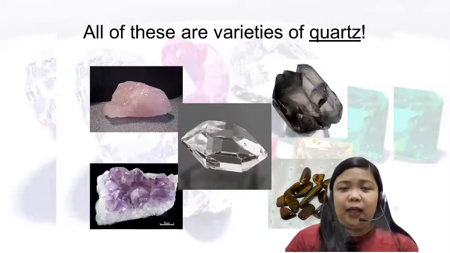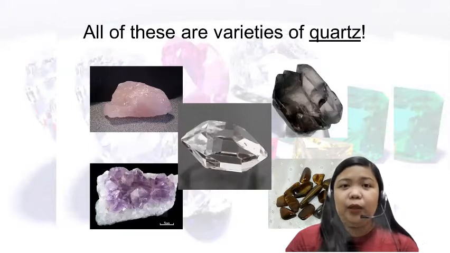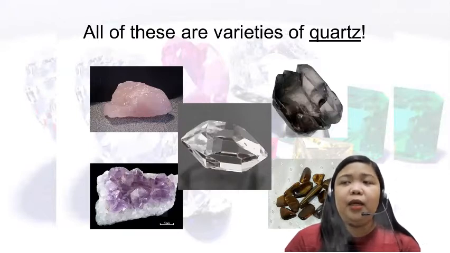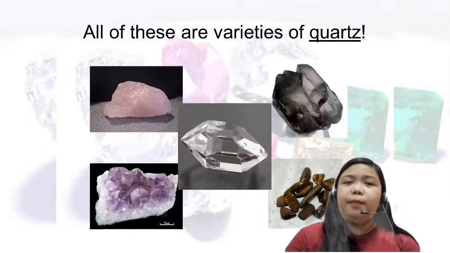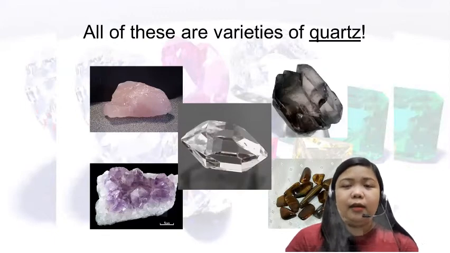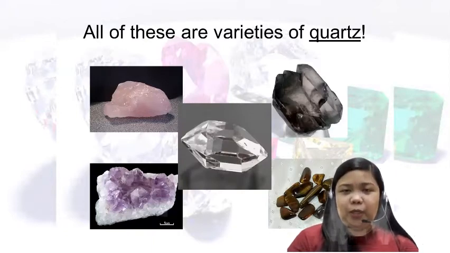Meaning, even though rocks or minerals exist in the same color, they may not originate from one family. On the other hand, some types of minerals, just like this one, exist with the same kind but with a different color. That's why color is one of the least useful properties.